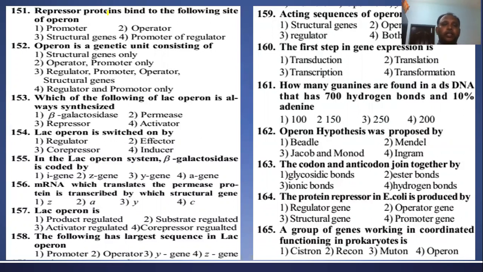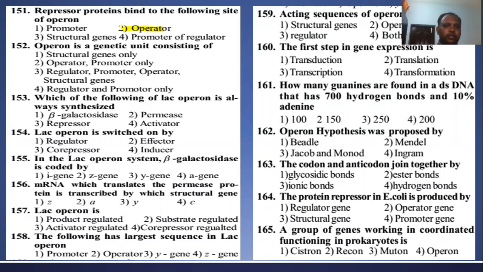That protein can bind with the operator and block the transcription process, or unbind and allow the transcription process. So the answer is operator gene. They bind with the operator and block transcription, right?